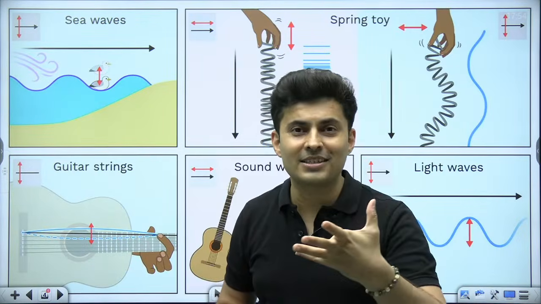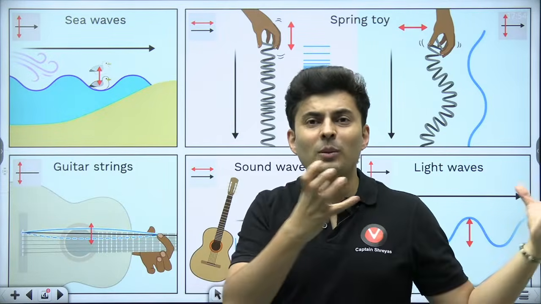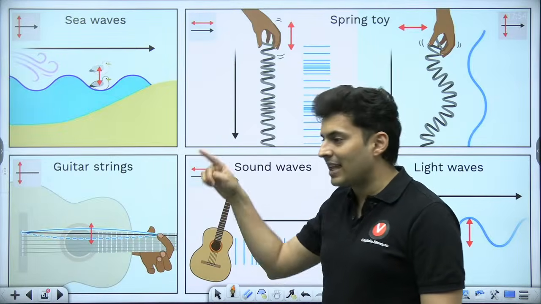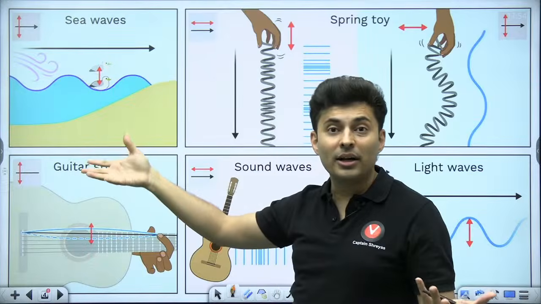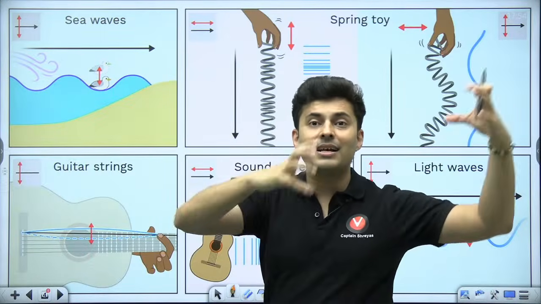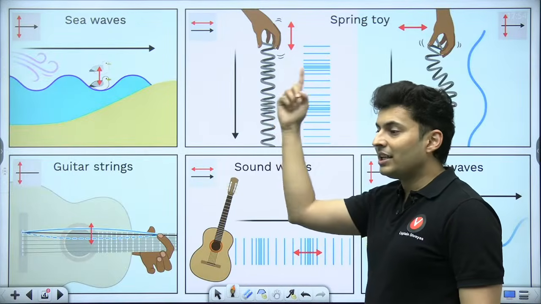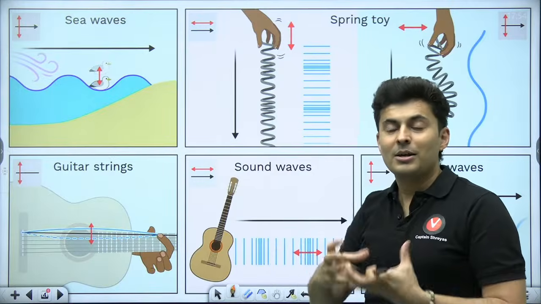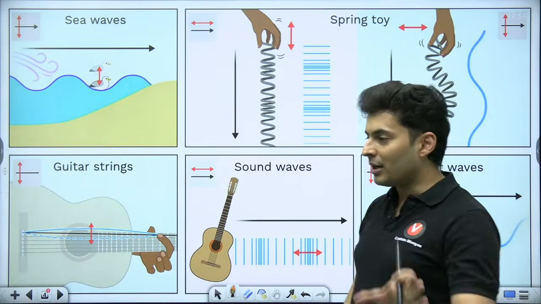Inertia means mass. So how will the energy go? Something should be carrying that energy. In this case, the string's mass is carrying that kinetic energy. The sea is made of water, and the water particles are carrying that energy. The spring is made of steel or some metal, and the metal is carrying that energy from one place to another. Are you able to understand?